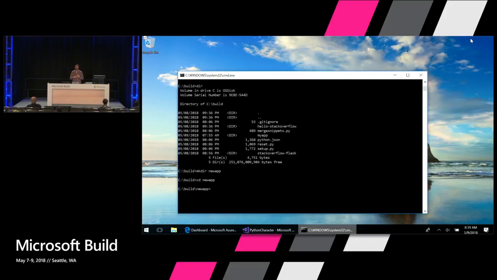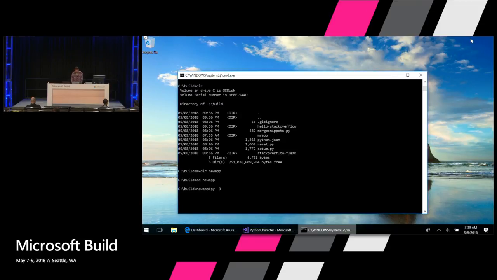One of the things I want to show you about is this concept of virtual environments. Anyone here used virtual environments before? So a good number of you. If you're new to Python, it's almost like running npm init or something like that, if you're using a similar concept for Node. It's a good practice to create an environment that is basically a copy of your Python installation with a set of packages that your app depends upon. So if you've got multiple Python applications on the same machine, you can create an environment that just has the packages that your app depends upon, and then you can carry that set of packages with you as your app gets deployed to different environments.